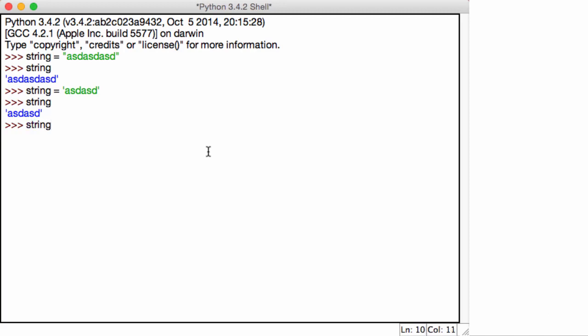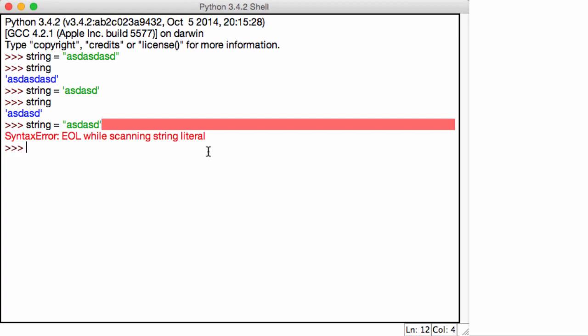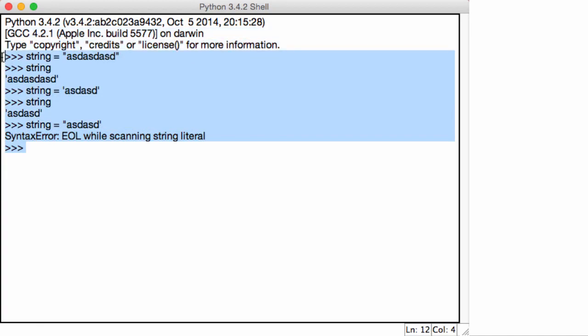Then, let's suppose you put double quotation marks at the beginning and single quotation marks at the end. It gives you a syntax error. So I just wanted to talk about how these quotation marks work in Python. You have to use the exact same quotation mark at the end that you used in the beginning. If you start with a single, you use a single. If you start with a double, you use a double.